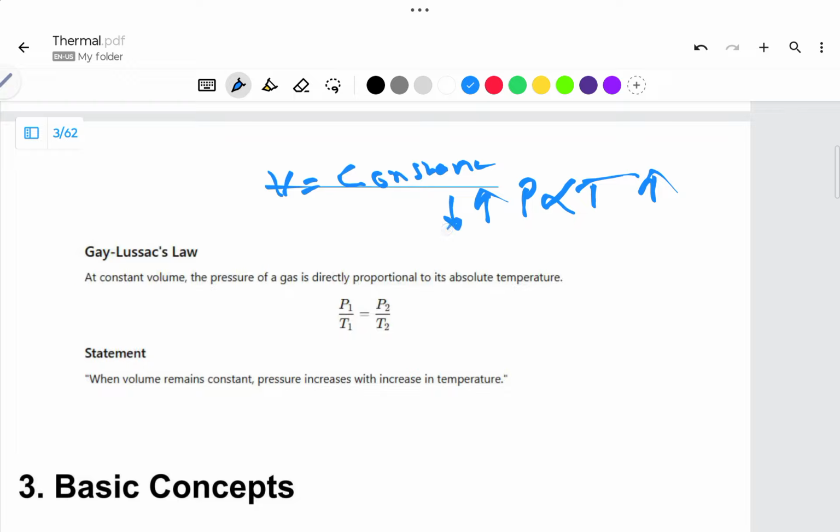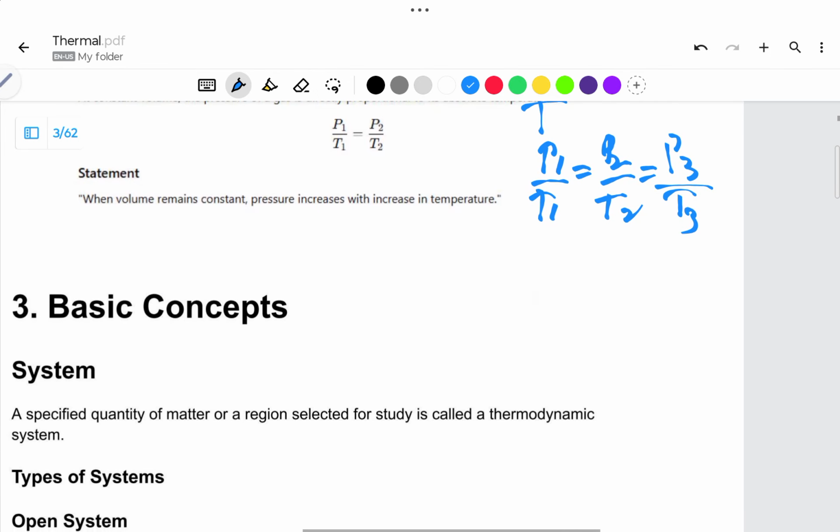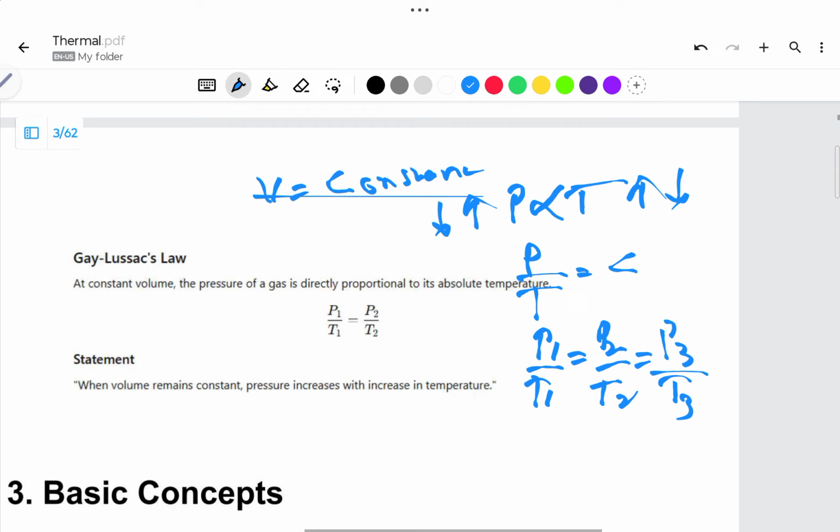As pressure decreases, temperature will decrease. So this is what happens in the Gay-Lussac's law. To remove the direct proportionality, P by T is equal to C. So you can write P1 by T1 is equal to P2 by T2 is equal to P3 by T3. So these are the three perfect gas laws.